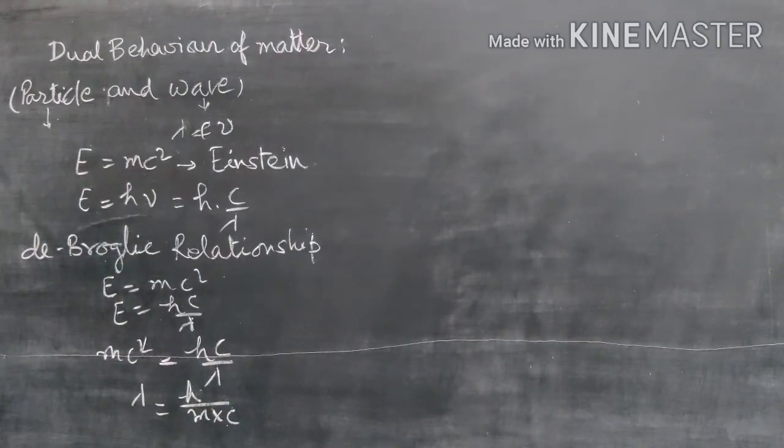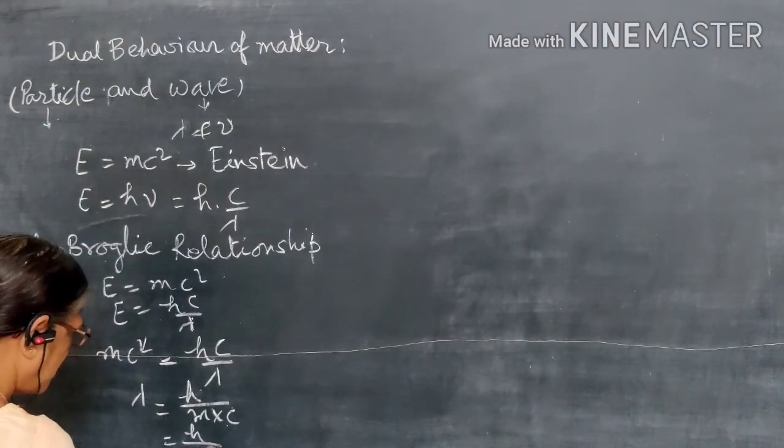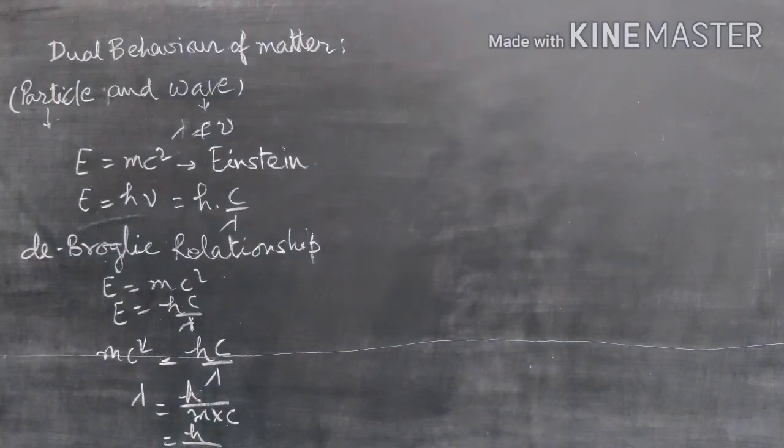Now, we are talking about the particles of matter, and these matter particles can behave dually, that is, in the form of particles as well as in the form of waves. So for this relation, we can write lambda is equal to h upon mass into velocity.